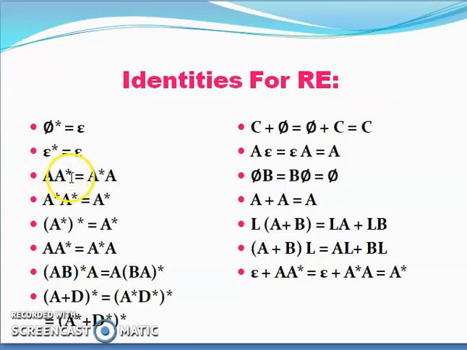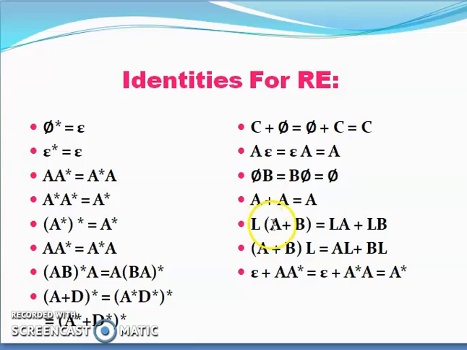Now A dot A star is the same as A star A, and this is the same as A plus, which means the Kleene closure combined with a single string will give you the positive closure. Then A star and A star combined together is the same as A star. Then A union A will give you A itself. Then A star star, the Kleene closure of A closure, will give you A star itself.